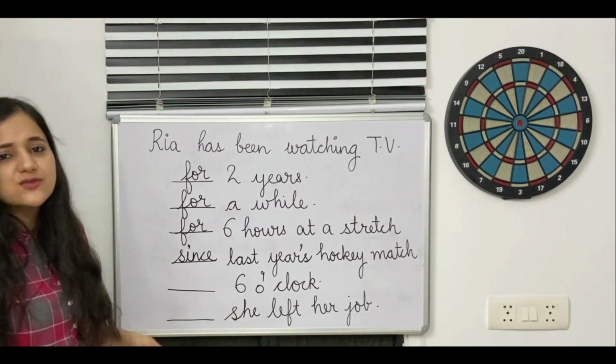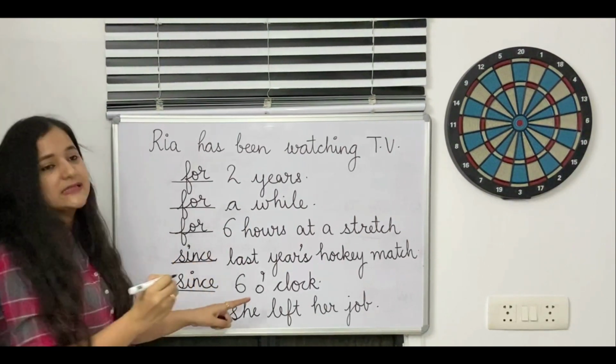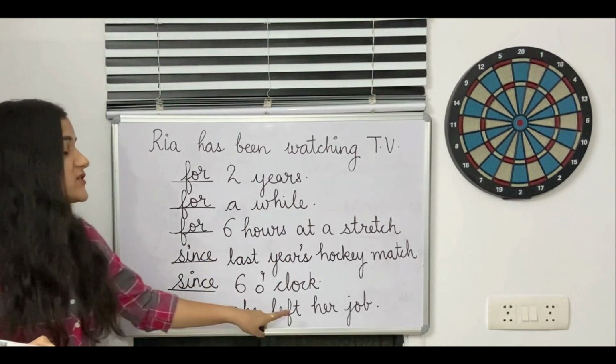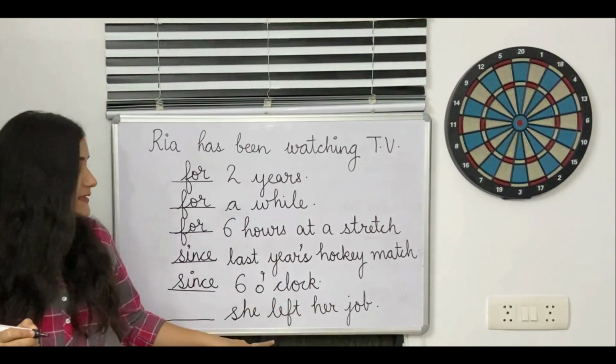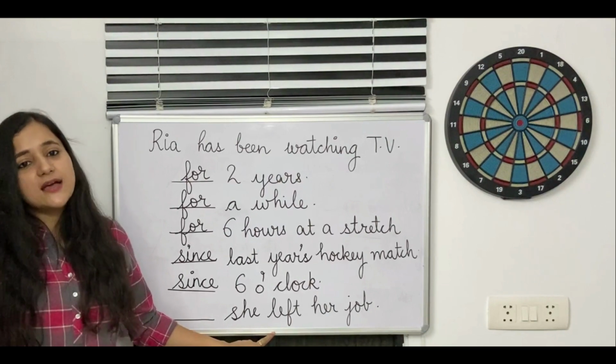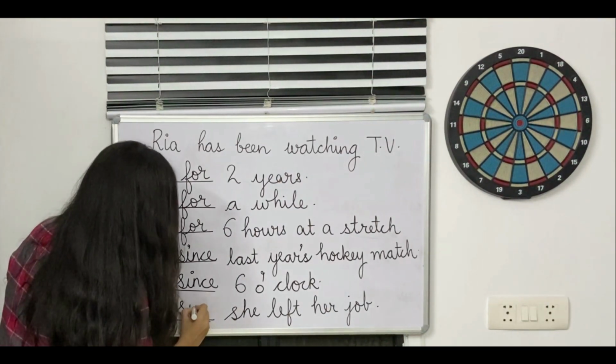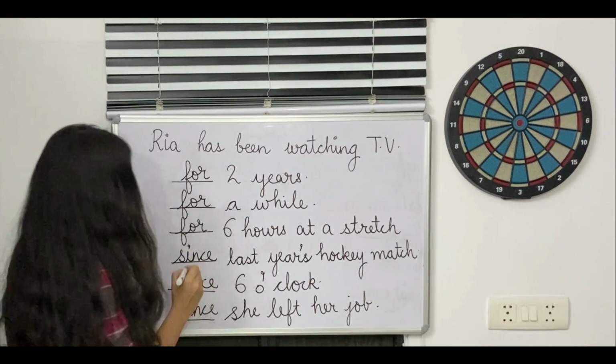Similarly, 6 o'clock. This one is pretty easy. It's a specified time, so we are going to use since here. She left her job. Now again, this tells you about the particular incident since the time she has been watching TV. So again, here we are going to use since and not for.